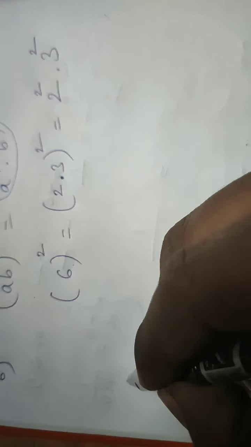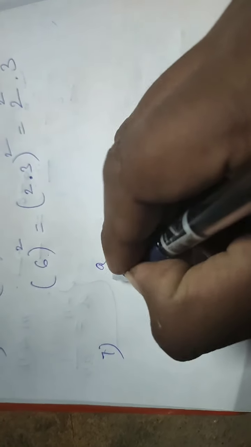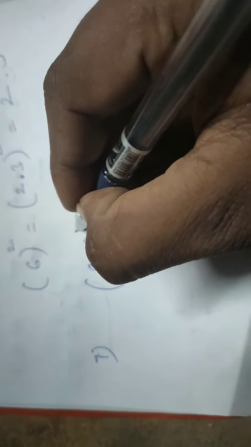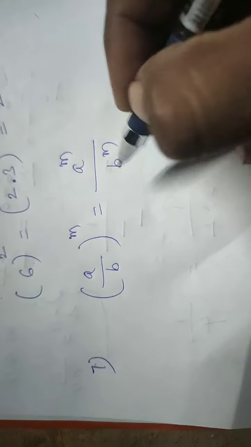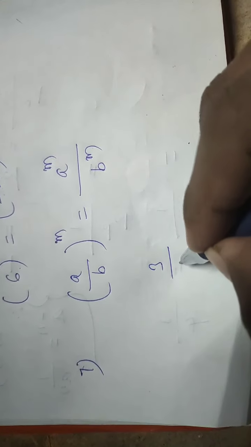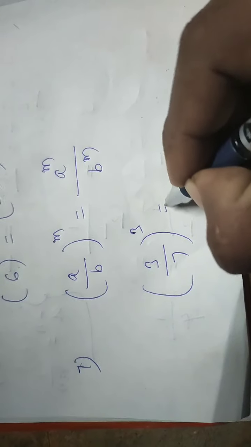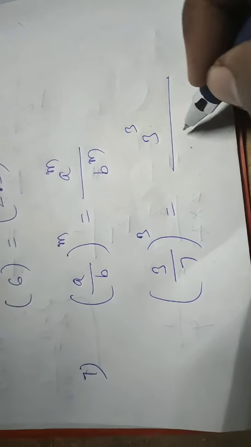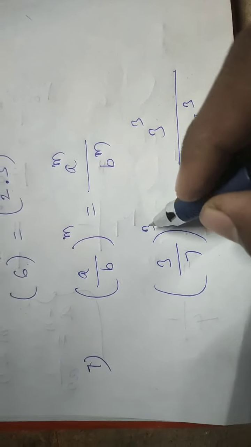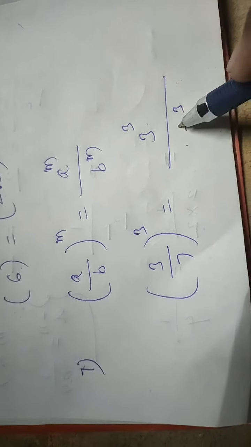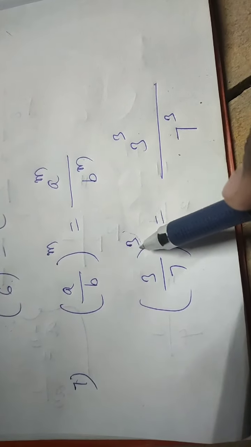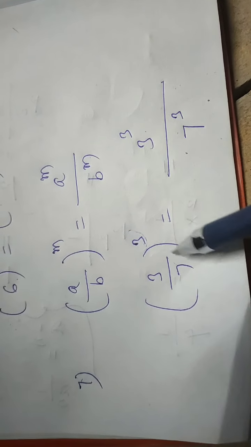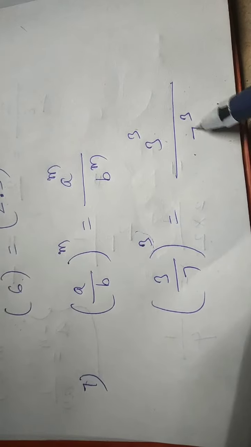Next, seventh formula. (a/b) whole power m. This also we can separate, that is a^m by b^m. So the same, (3/7) whole power 3. Then what will we write? We'll write 3 power 3 and 7 power 3. That means the power 3 belongs to both 3 and 7. So after separation we give the power to both numbers, because the power 3 belongs to both 3 and 7, that's why we have separated it for both. Okay.